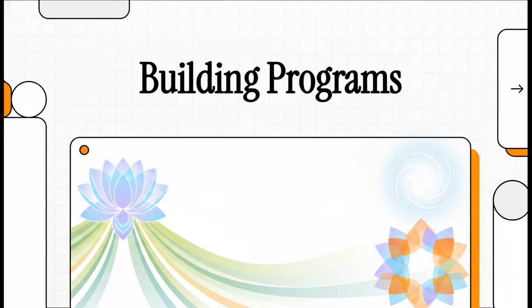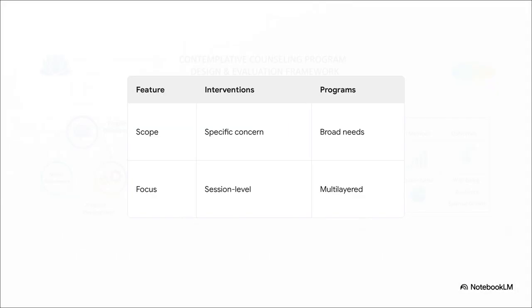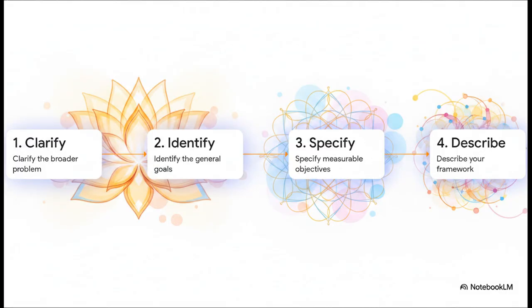Welcome. Let's explore how to design and evaluate Buddhist-informed counseling programs, moving from micro-skills to macro systems. This cooking metaphor perfectly captures how our clinical work scales up from basic mindfulness micro-skills to macro systems. You see, our focus expands from moment-to-moment presence techniques to addressing specific concerns to entirely multi-layered programs. Building these programs requires clear steps: clarifying the problem, identifying goals, specifying objectives, and detailing your frameworks.